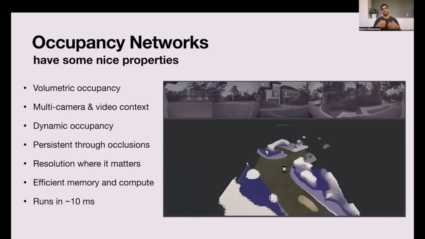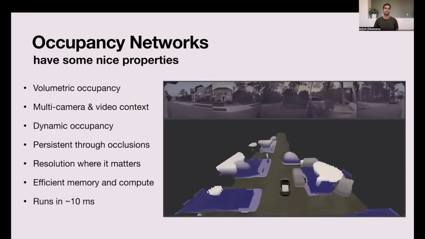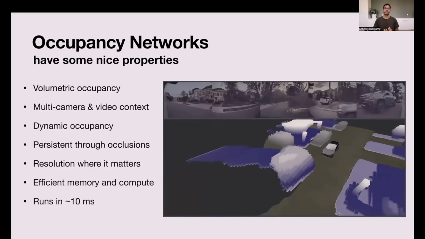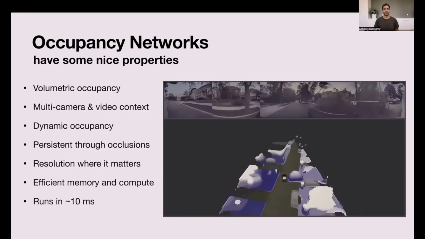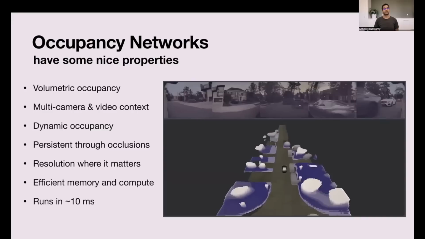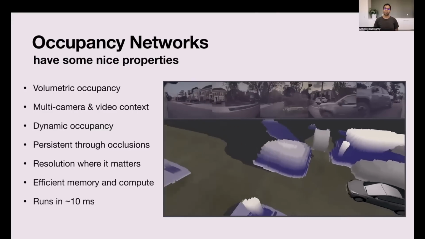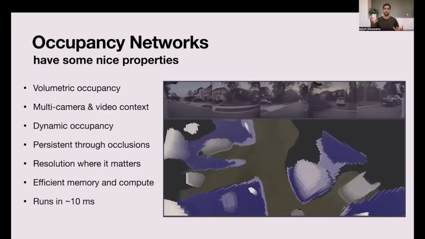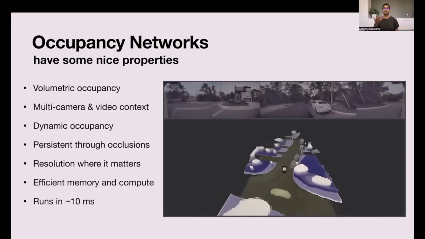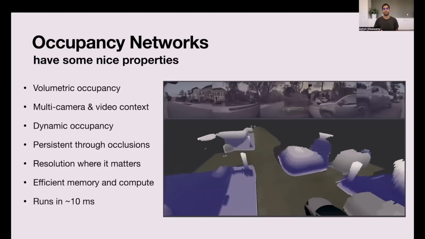Since the output space is directly in 3D, we can predict things through occlusions. So you can predict there's the presence of a curb, even though a car might occlude it instantaneously. Finally, this approach is extremely memory and compute efficient, even though on first sight, it might not appear so, because it produces dense 3D occupancy. It might appear that the volume might be too large, but in the end, it turns out to be much more memory and compute efficient because it allocates resolution where it really matters.